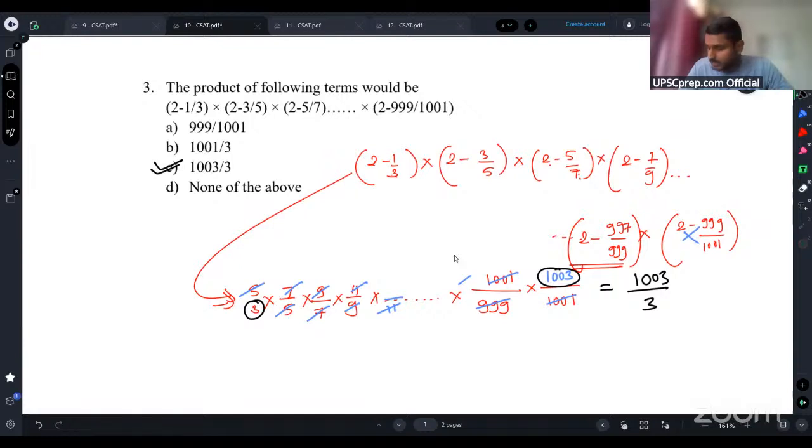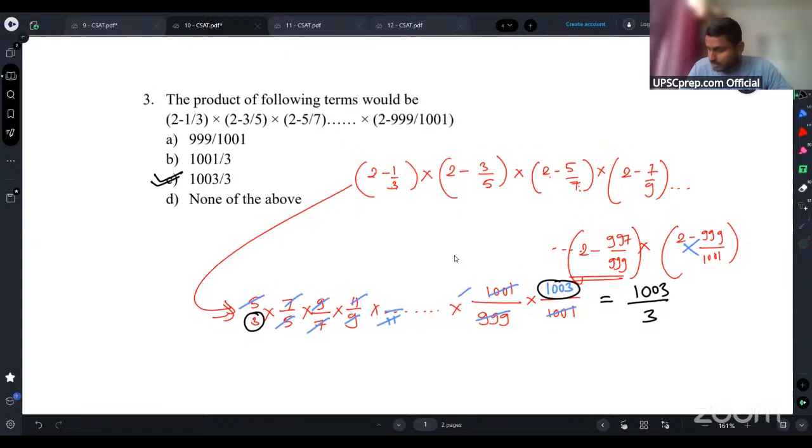Okay. Any other question from this CSAT set 10? Shivam, you can watch the recording for this. It will be available on YouTube. I have just taken the cross multiplication of all the terms which are there.